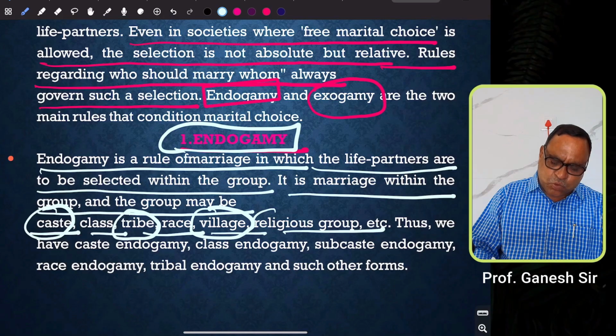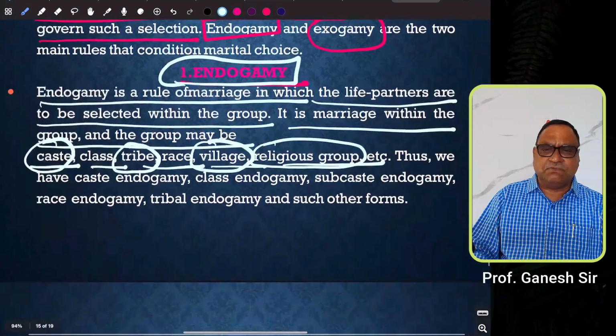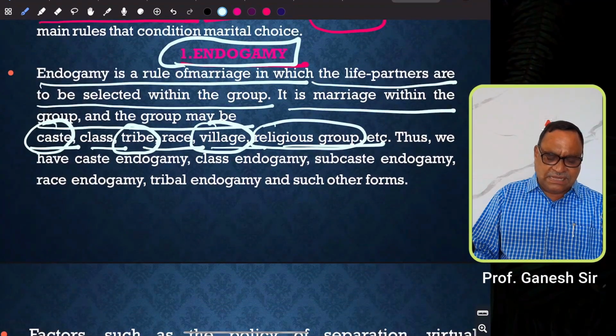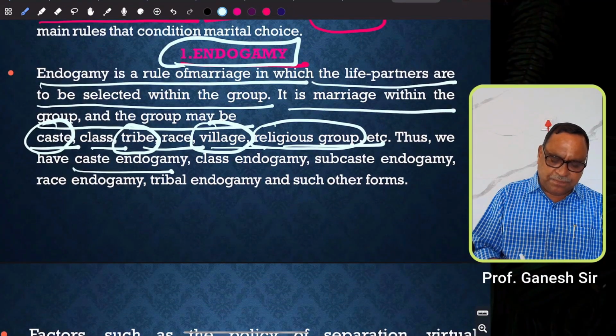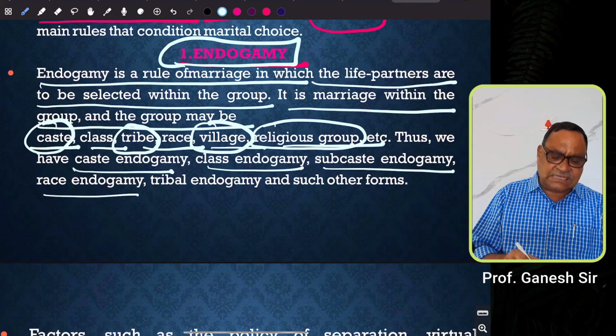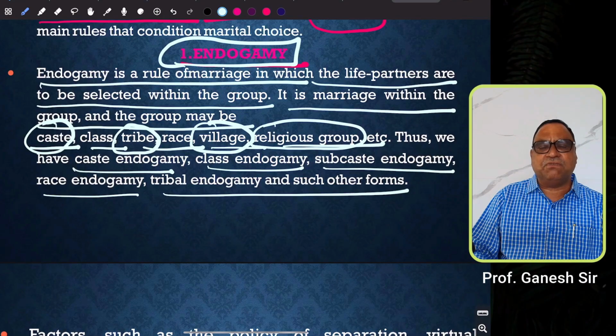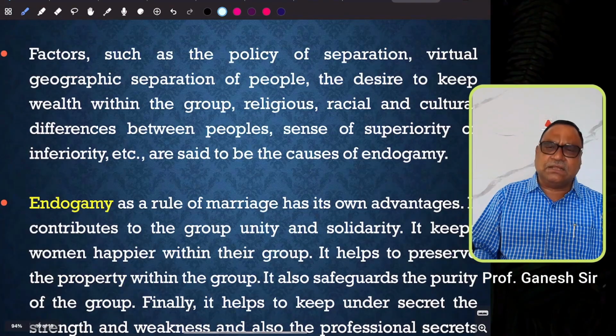Then religious groups: almost all religions practice the rule of endogamy. So therefore, we can say that caste endogamy, class endogamy, subcaste endogamy, race endogamy, and tribal endogamy are the different forms of endogamy.